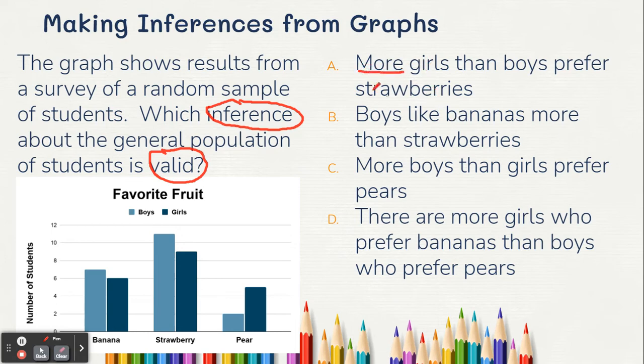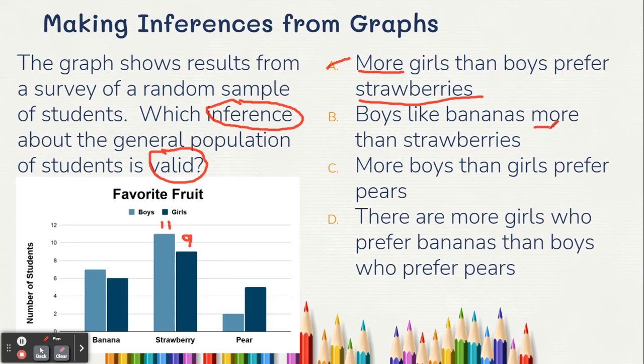So let's look at strawberries. Boys is light blue, girls is dark blue. If it's more girls, then girls should be bigger than boys, right? But this says 11 boys like strawberries, and this one says 9 girls like strawberries. So I know that's not true. So it's not that one.